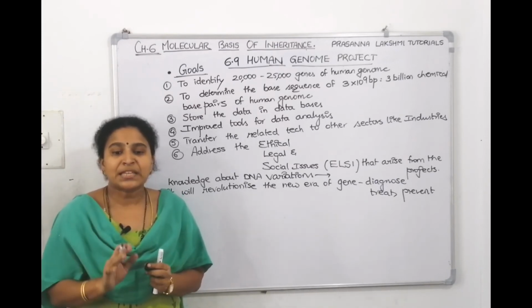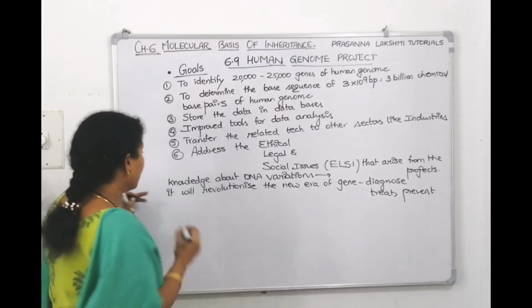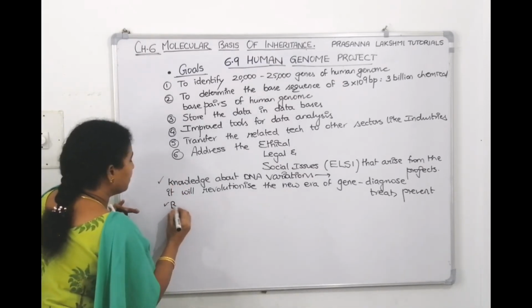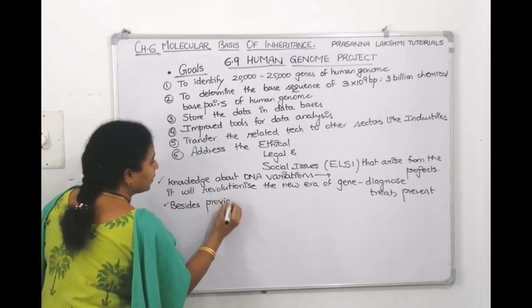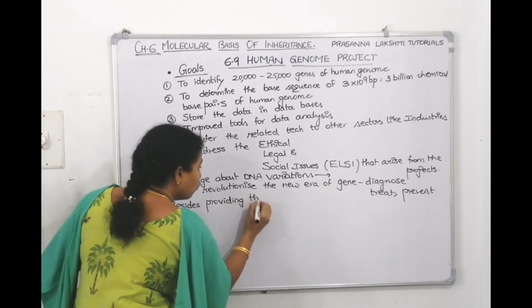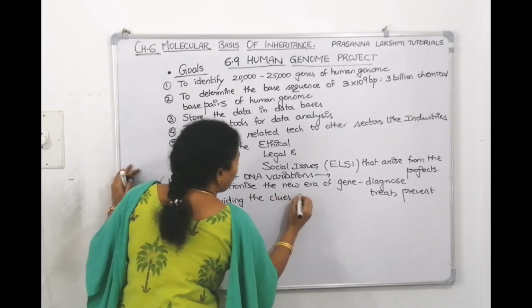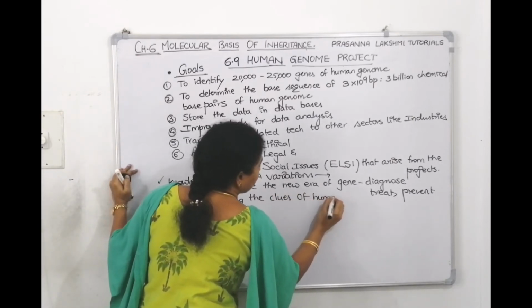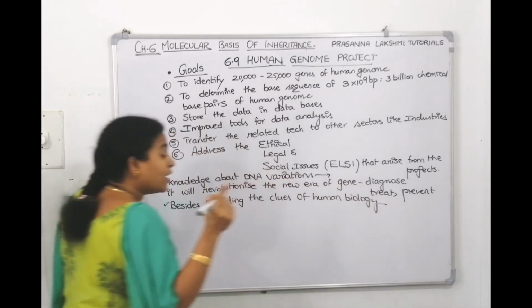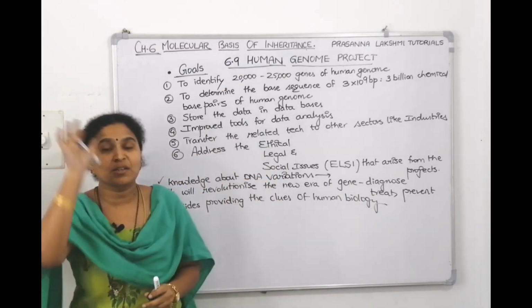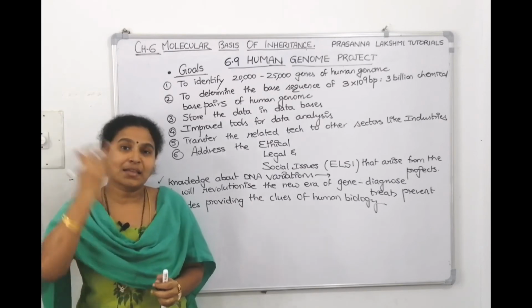Understood? Now, besides providing clues of human biology by doing the sequence, till the Human Genome Project was done, we used to think that human is the ultimate power and like this it happened.